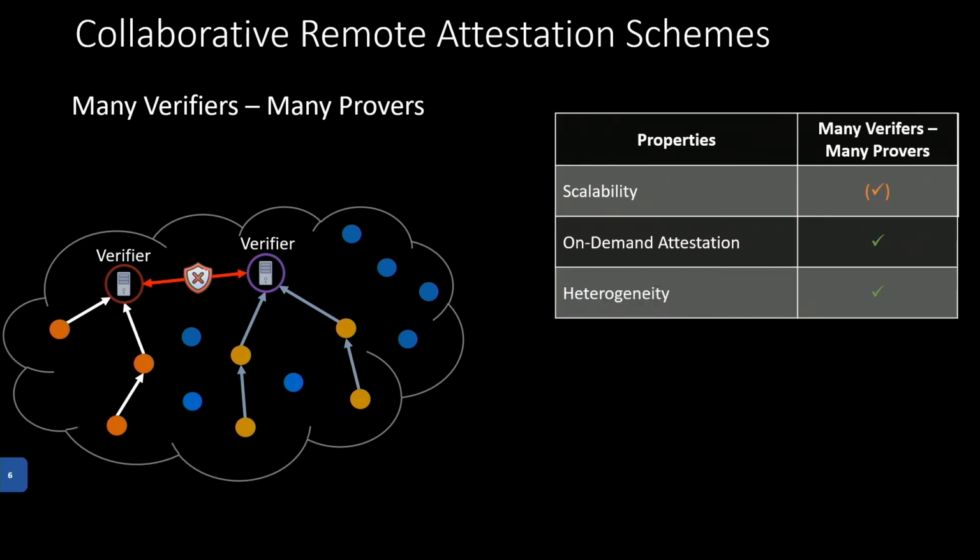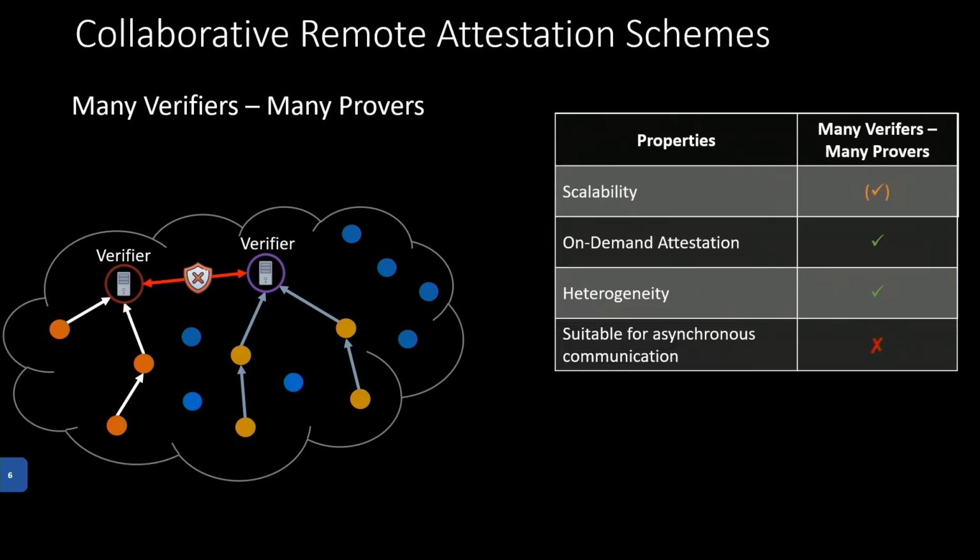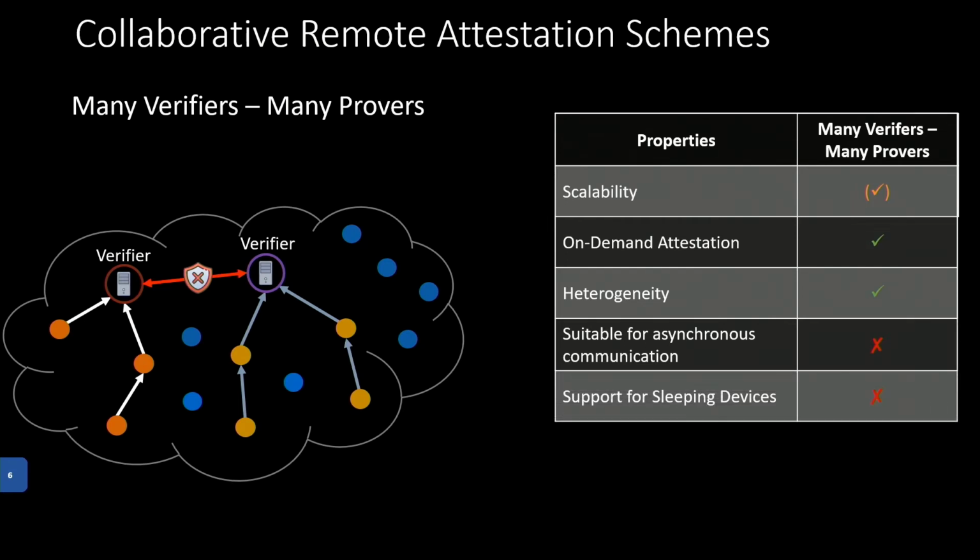And it also works much better for heterogeneity, as we can deploy many verifier devices, for example, one verifier device for every IoT device in our network. But once again, when we come to pub/sub communication, we have the issue that those schemes do not work for asynchronous communication and also do not have any consideration regarding sleeping devices.